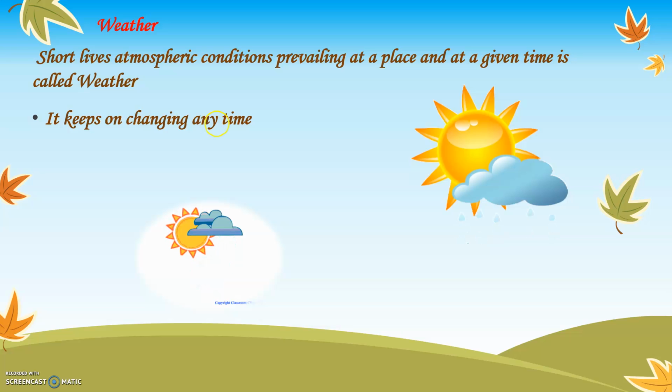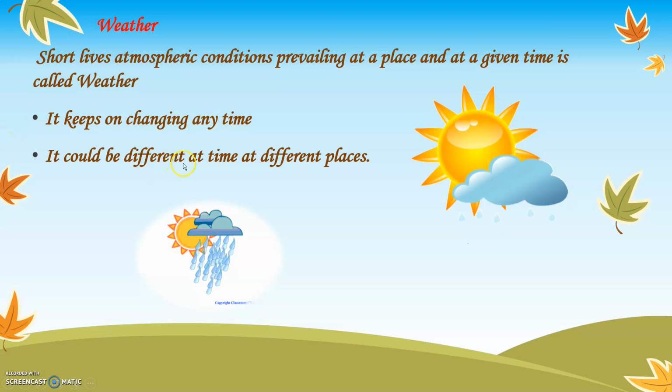It keeps on changing. It could be different at the same time at different places. For example, today we are staying in a place in Mumbai. Now Mumbai, or Vasai probably, might be very, very hot. It is not necessary that in other parts of India, for example Goa, Nagpur, Pune, it is extremely hot. It might be very cold also. So in one country or one state also the temperature is different, or the weather is different.